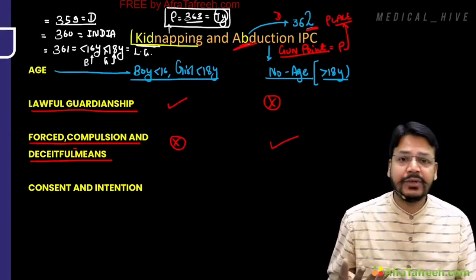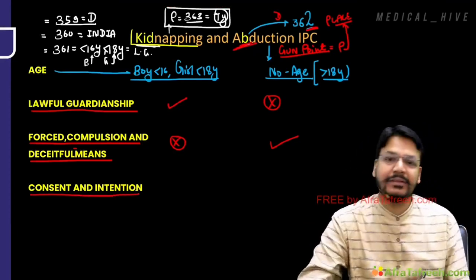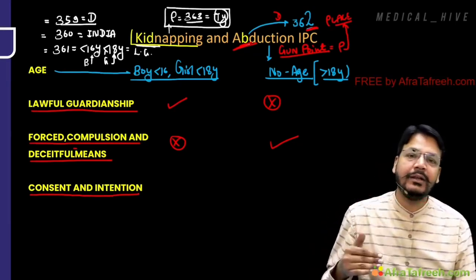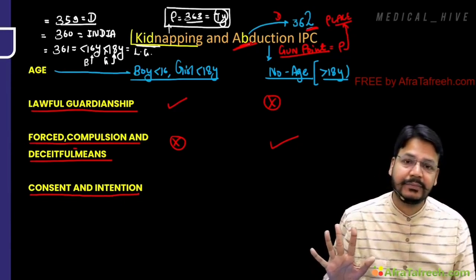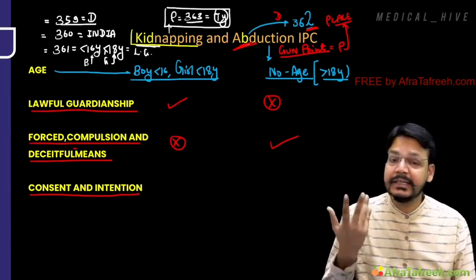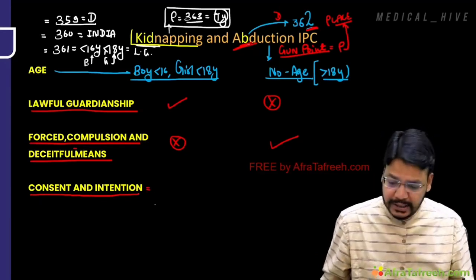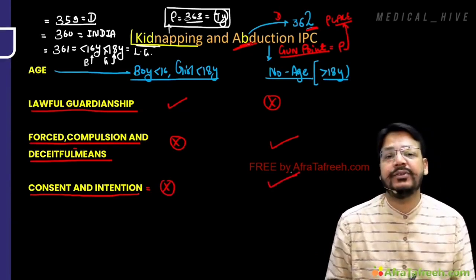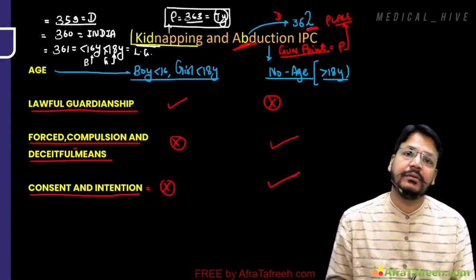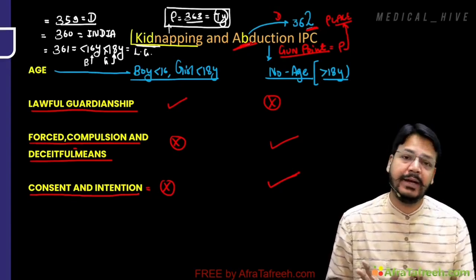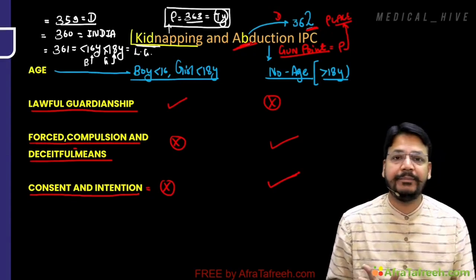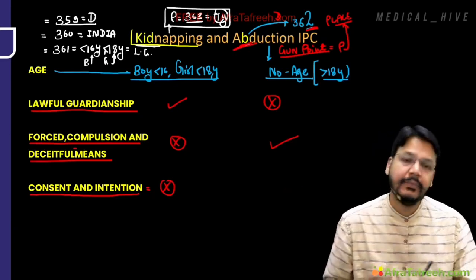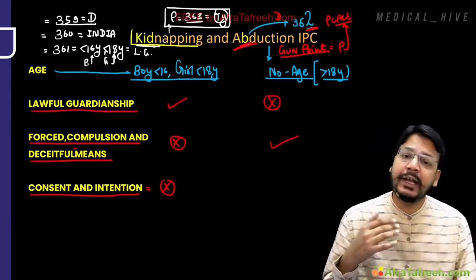Now, sir, abduction, consent and intention. My dear friend, kidnapping is for a minor, boy below 16 and girl below 18. So consent doesn't matter. It is immaterial. So consent and intention are immaterial in kidnapping, but sir, they are very, very important in abduction. Yes or no, my dear friend? So it is without consent in abduction, and it can be a wrong intention.